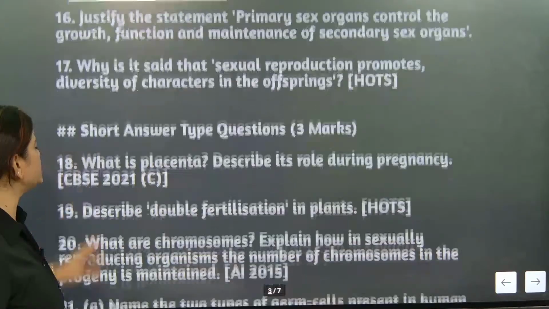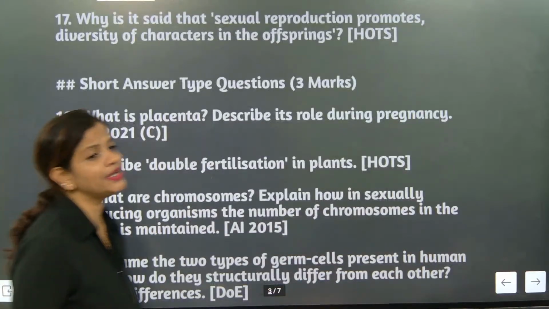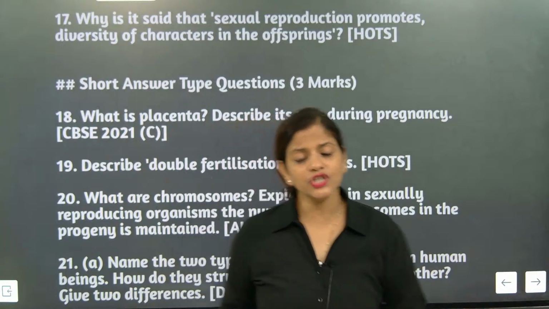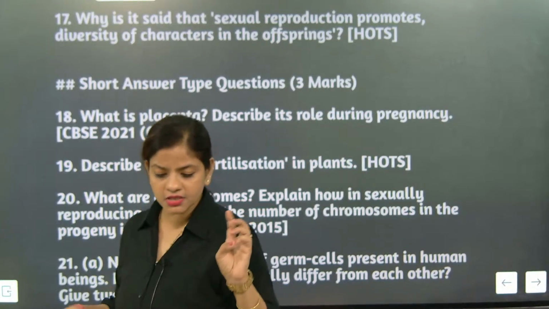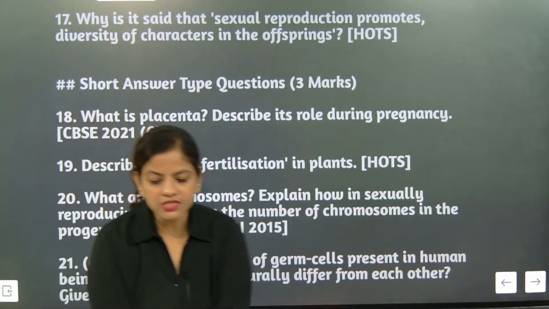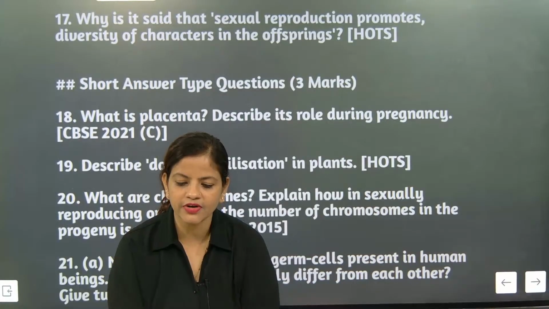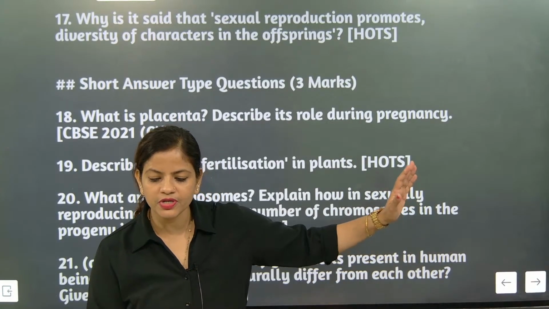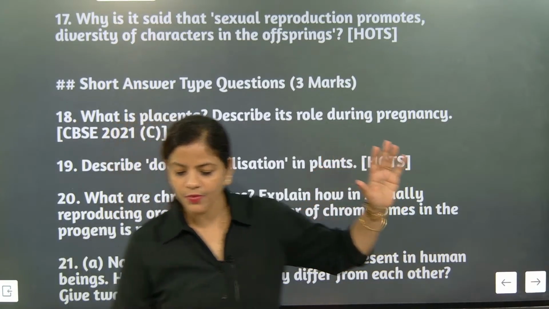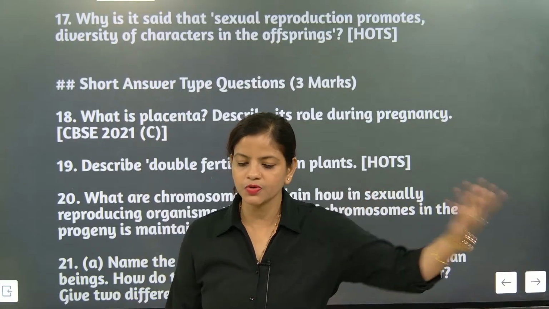So now short question answer. This is a CBSE 2021 question. Because in sexual reproduction, 2 individuals are involved, so combination of genetic information of 2 individuals, and sexual reproduction will undergo meiosis process. Okay, fine.